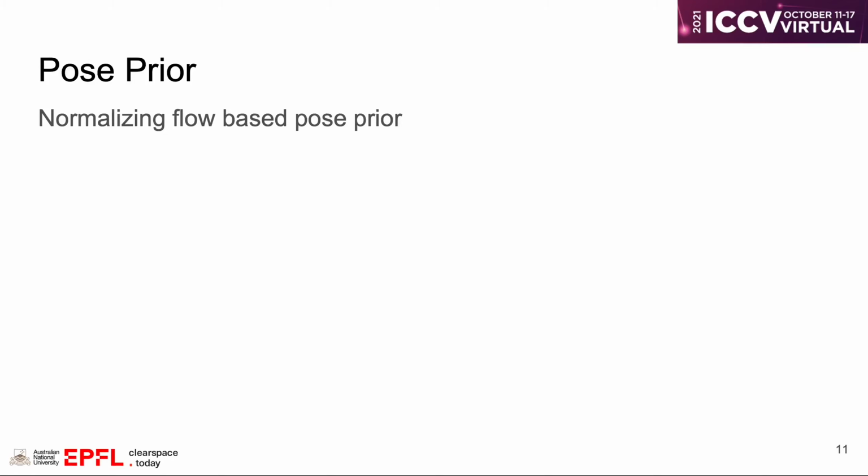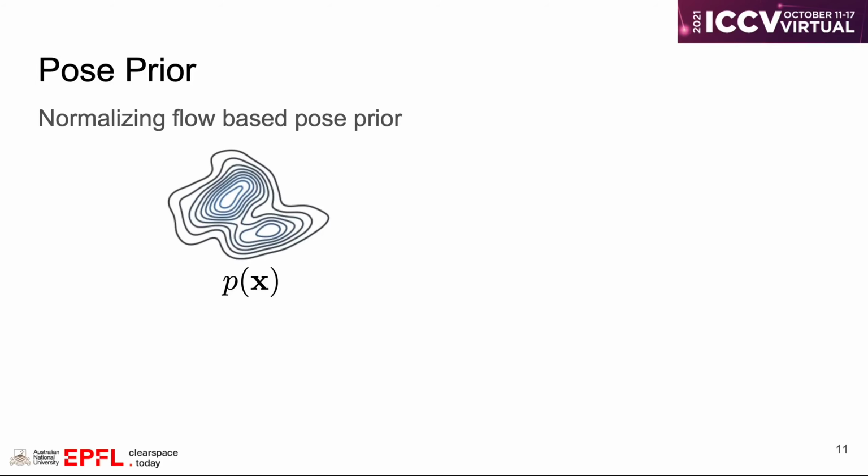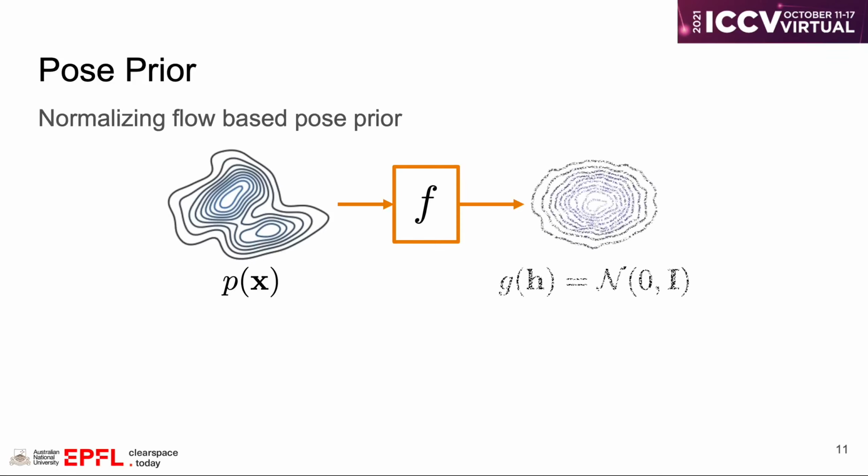The second part of our pose prior is based on normalizing flow. Normalizing flow is an invertible transformation that aims to transfer an unknown data distribution Px to a distribution with a tractable density function, for example, a Gaussian distribution. In other words, we model the 3D human pose distribution Px by learning a bijective and differentiable function f, which maps a pose sample x to a latent representation h, following a standard Gaussian distribution.